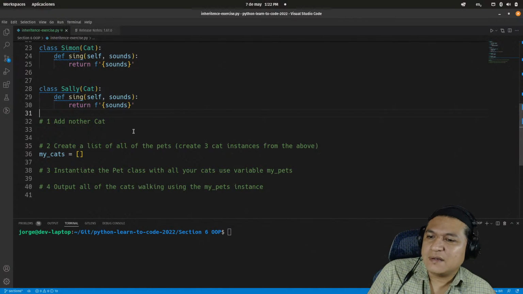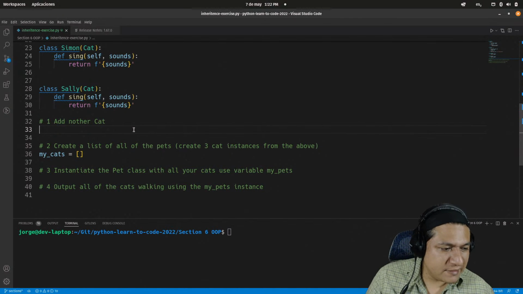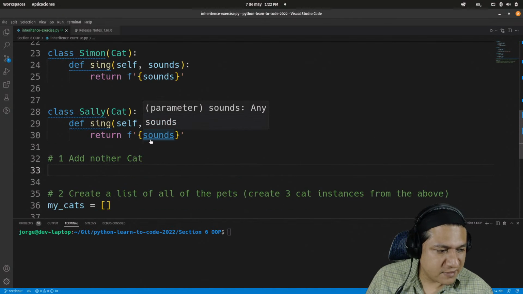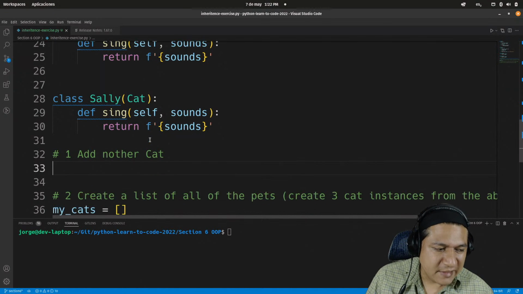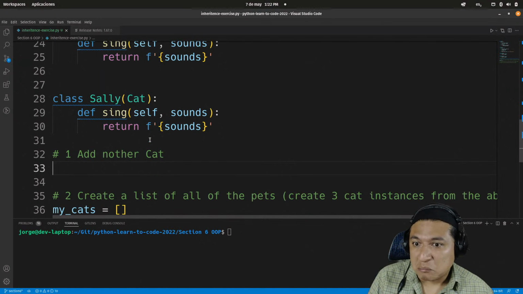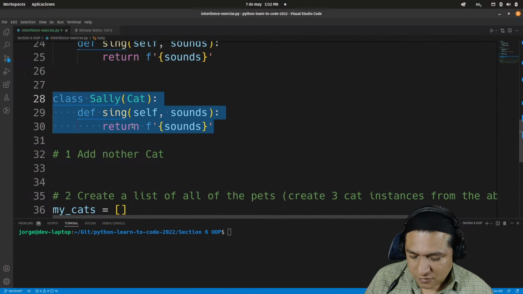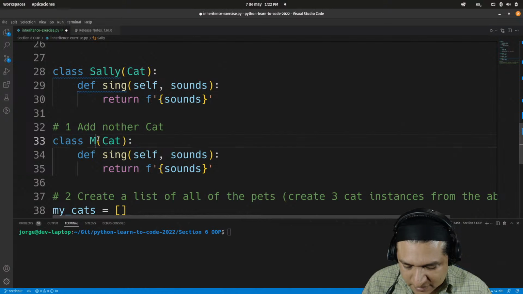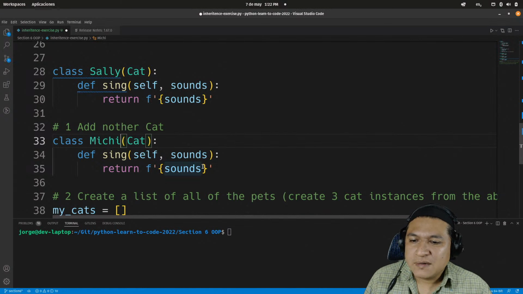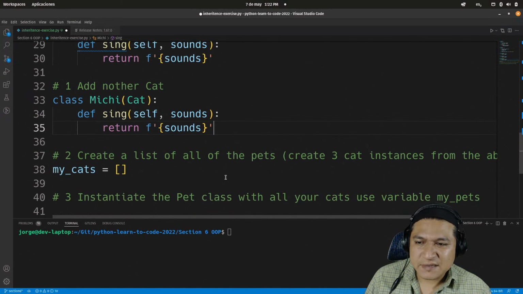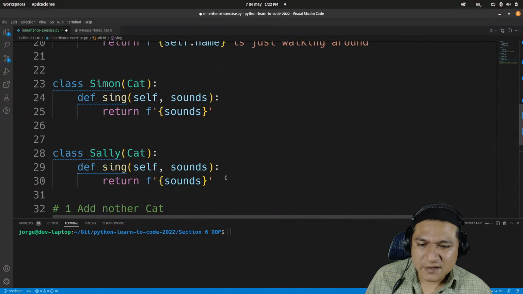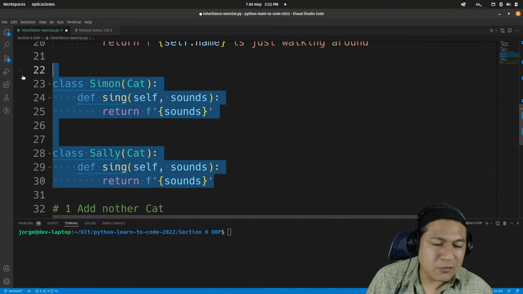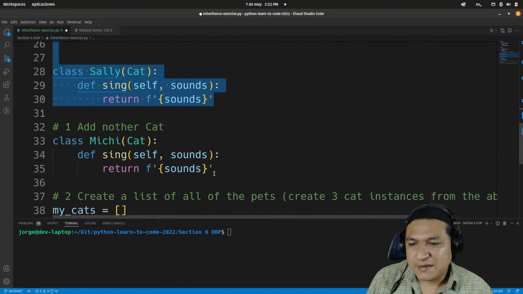Okay, let's see. Point number 1, or exercise 1, is going to be add another cat. Well, I guess it will be by just copy paste this. You're going to be Michi. And that's pretty much the same thing, because the single cats are new classes inheriting from that class.